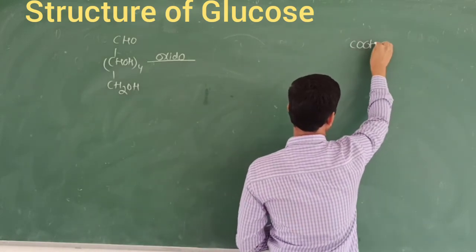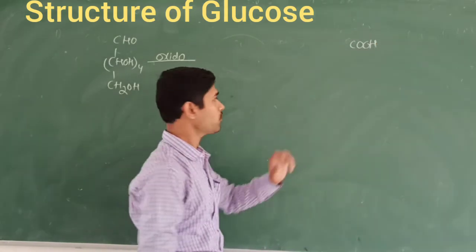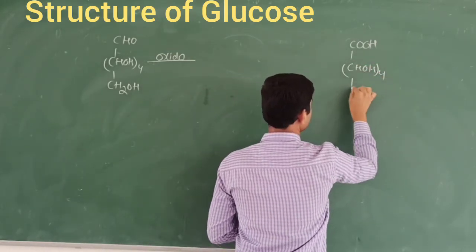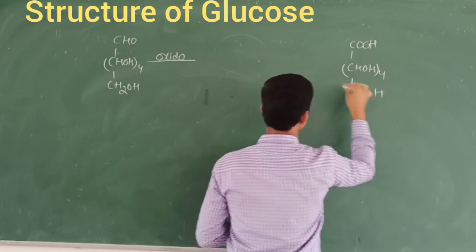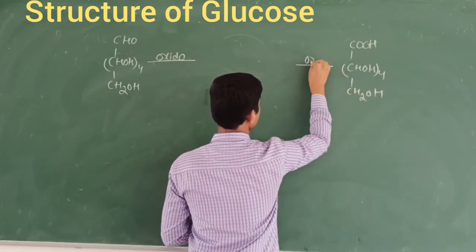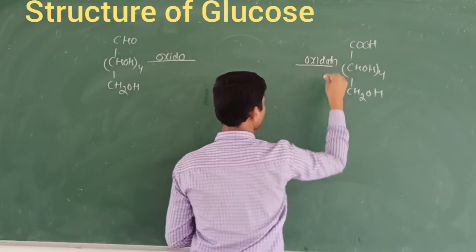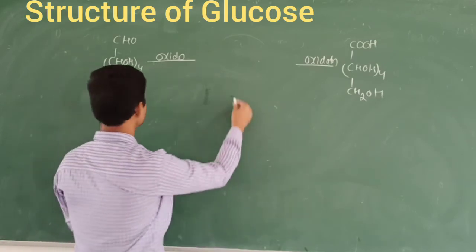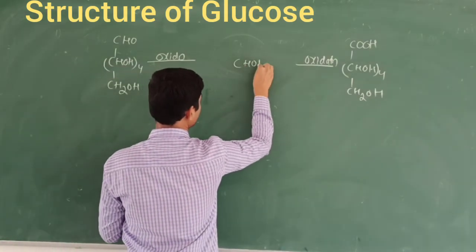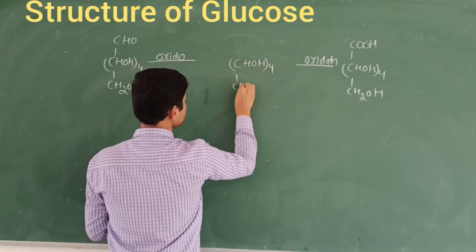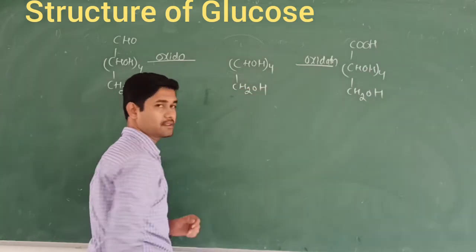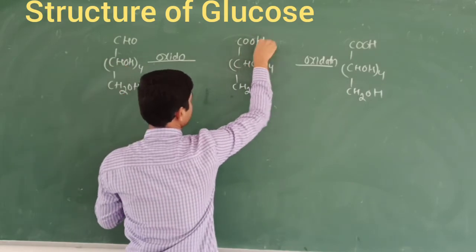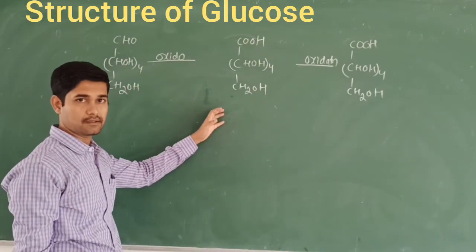Gluconic acid means, how are we going to obtain this gluconic acid? Glucose with bromine water. So this gluconic acid as well as this glucose, both are undergoing oxidation with dilute HNO3. We are going to obtain the saccharic acid. Saccharic means this will be as it is here, CHOH four times, CH2OH, and acid means we are going to have COOH. So this is called saccharic acid.